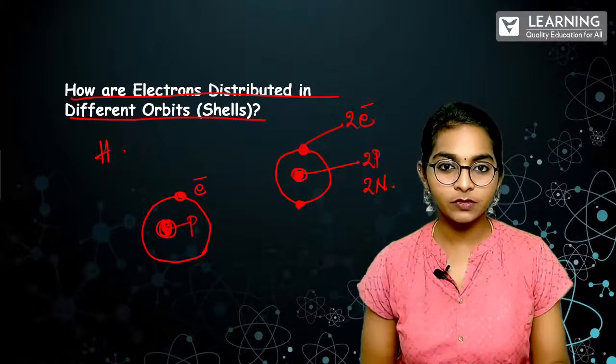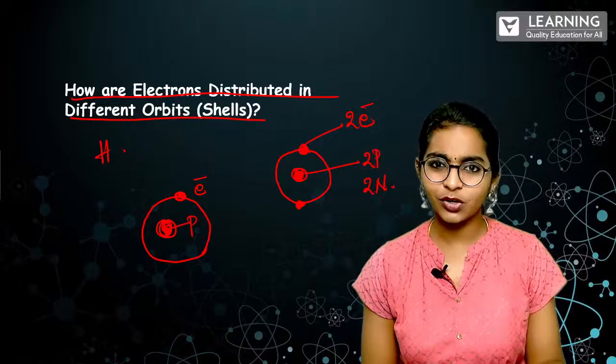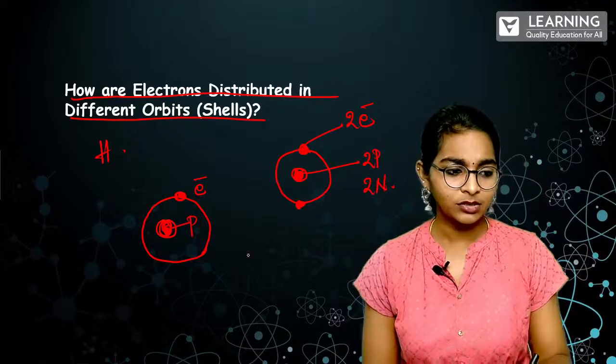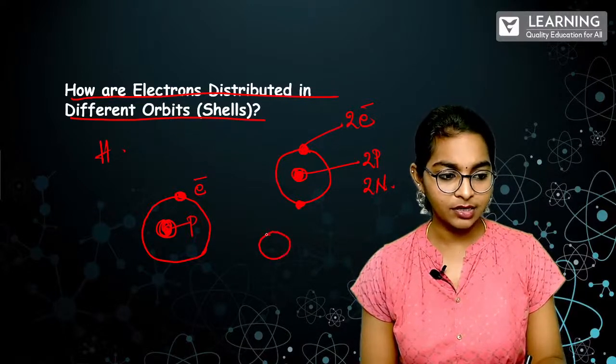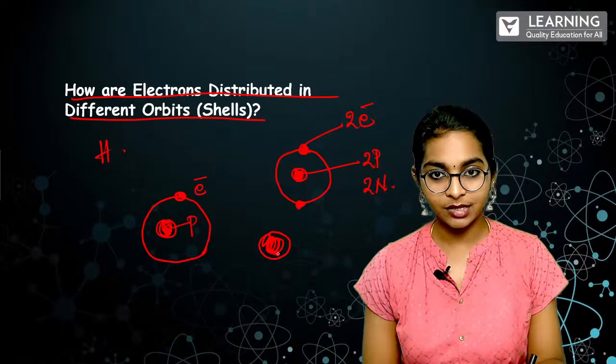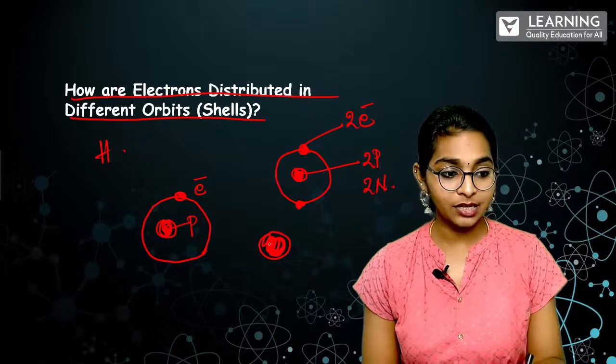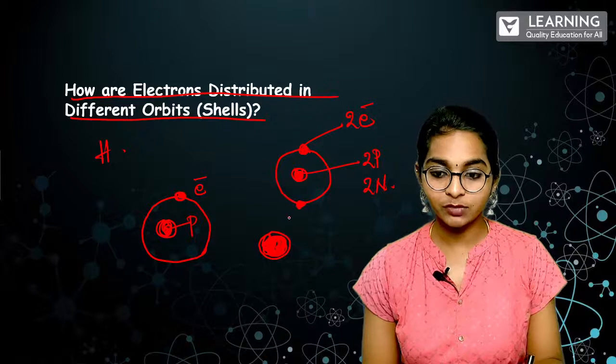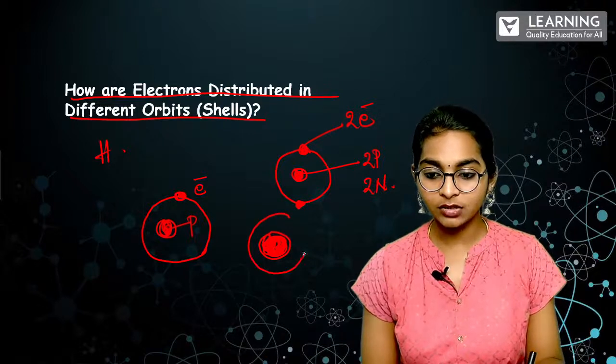And let's talk about oxygen. Or let's talk about carbon. That will be very easy. So carbon, when we are drawing it, we just have to be very clear. You know very well it is 6. Right? So this is a nucleus where the neutrons and protons are present. And let me draw this.